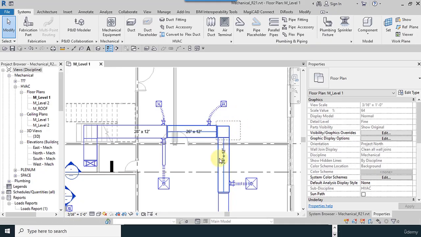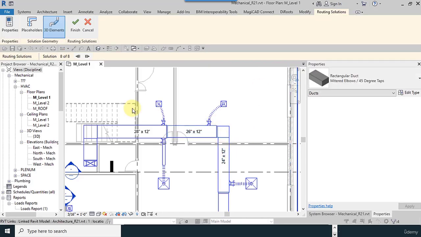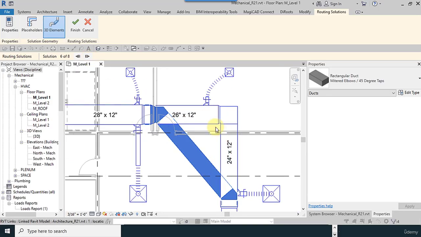Now I want to select these three ducts and I use the routing solutions tool. It gives you different routes. Like this, you can use these shapes.